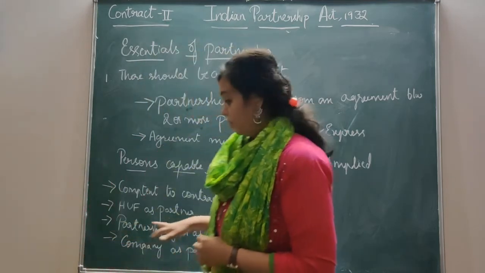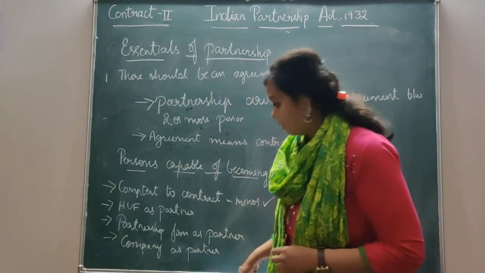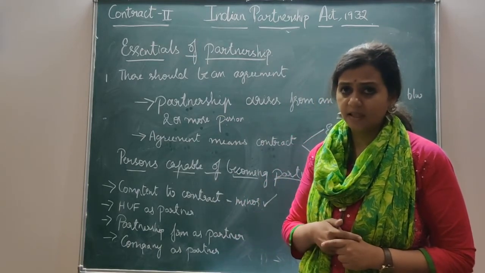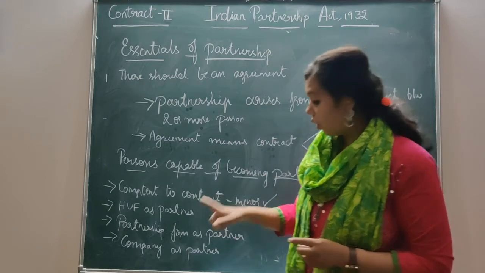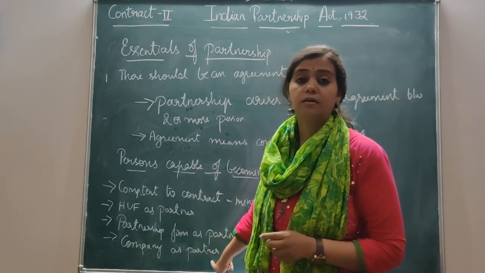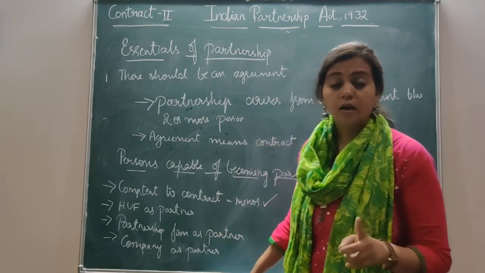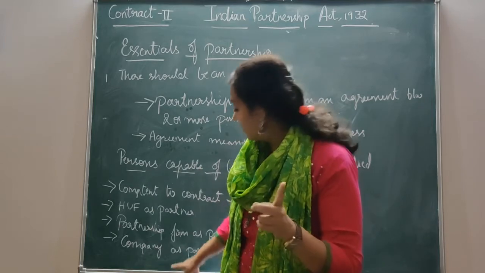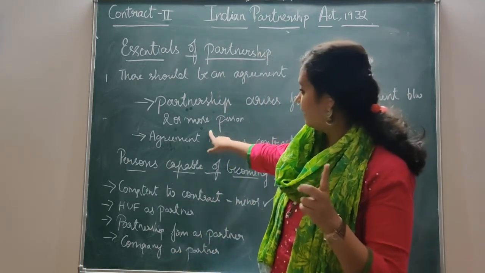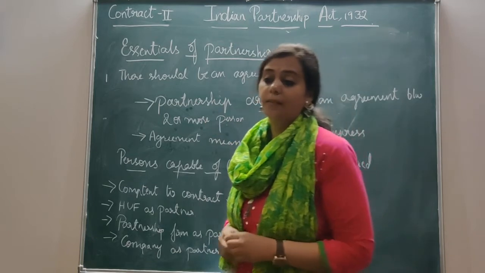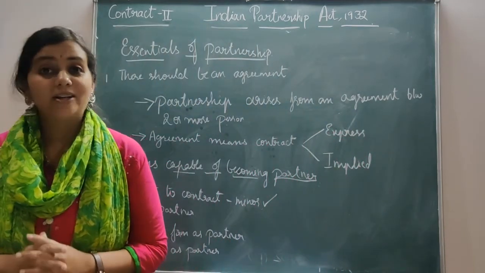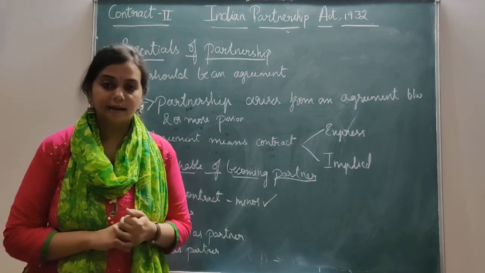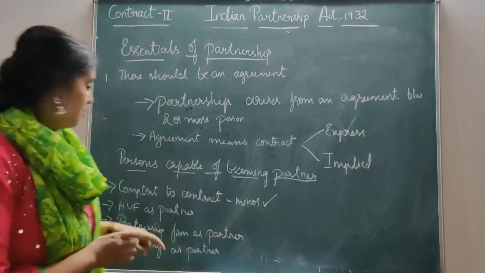Natural persons can enter into a partnership in their own capacity, and artificial persons can also become a partner. So the company, being an artificial person, can enter into the agreement of this partnership and can also become a partner. Thus, a partnership can be formed between a number of companies. Clear with this? I'll give you a brief of this.